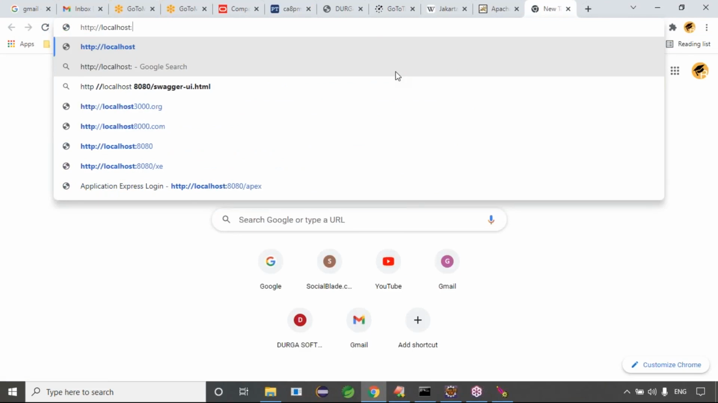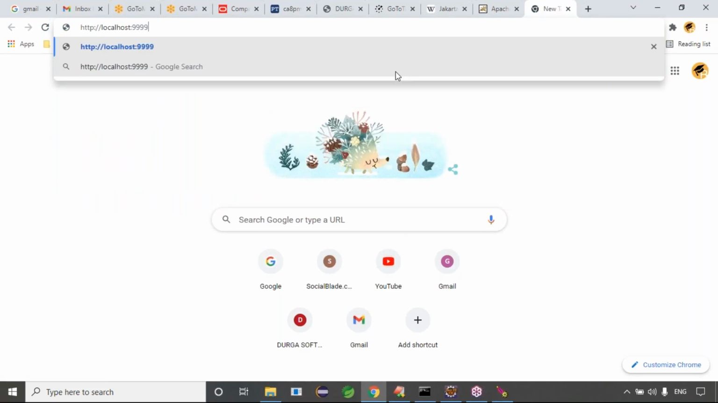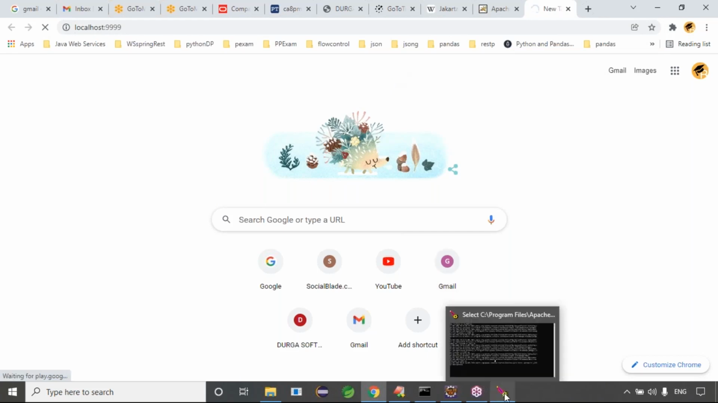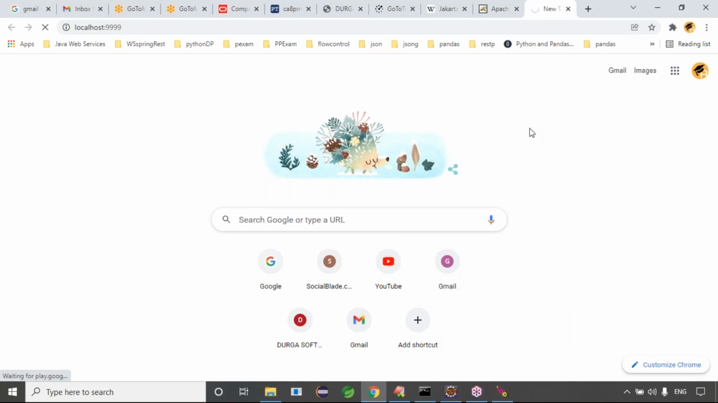What is the port number? I think in my system the port number is 9999. Guys, in your system, what is the port number you gave? You can just give the port number. 9999, right? Exactly. Because if the server is in running mode, you are able to connect with the server.